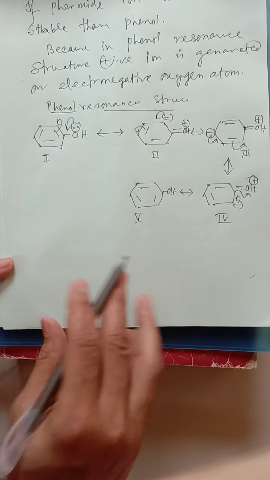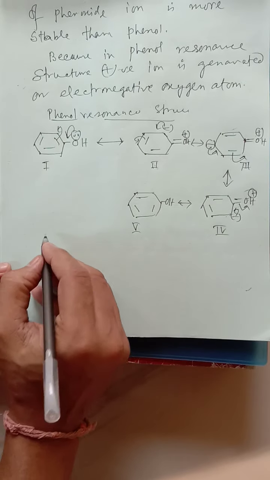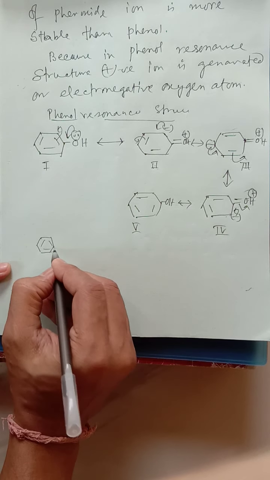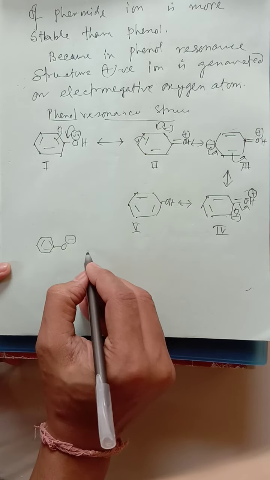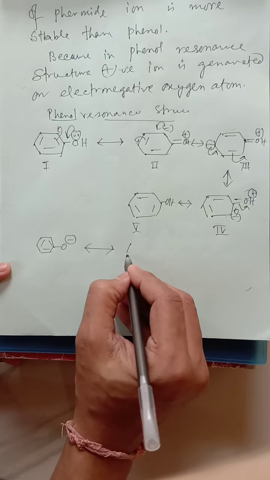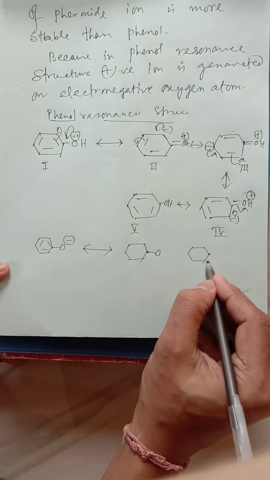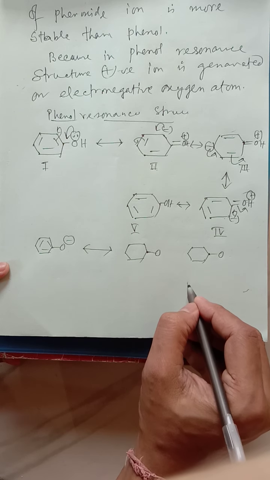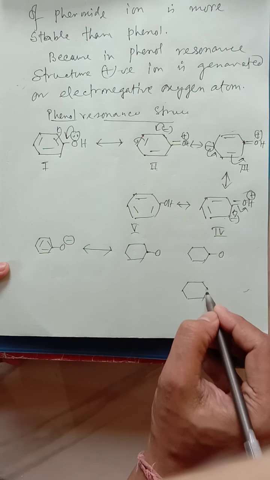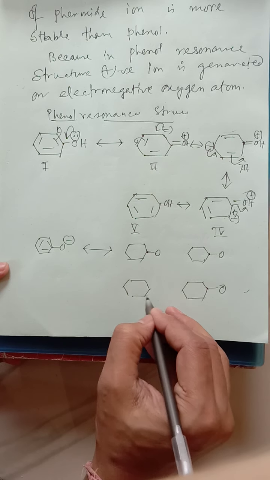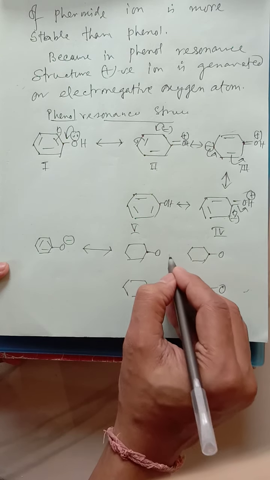Whereas in the case of phenoxide ion, let's see, I am doing the same thing for phenoxide ion. Look at this, again the same thing. At first I am drawing the structure. Now look at this.